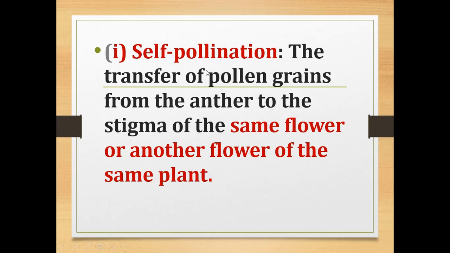Now what is meant by self-pollination? We know pollination means transfer of pollen grains from the anther to the stigma, isn't it? So self-pollination is the transfer of pollen grains from the anther to the stigma of the same flower or another flower of the same plant. So the pollination will take place either in the same flower or in another flower.